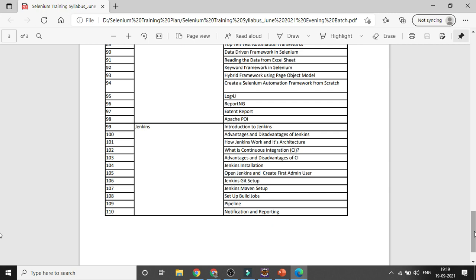And the last one is Jenkins: what is CI/CD all about, what are the different advantages and disadvantages, how you can install Jenkins, how you can set up Git with Jenkins, right, how you can set up Maven as well, what is Jenkins build and pipeline, and how you can trigger a build. So those are the different topics I will be covering in the upcoming sessions.